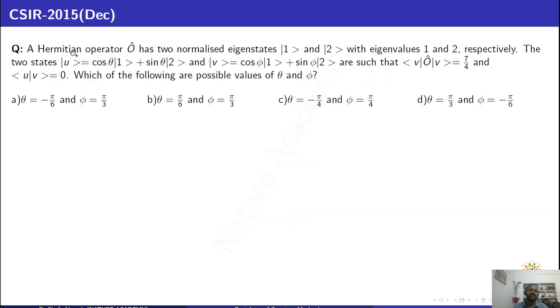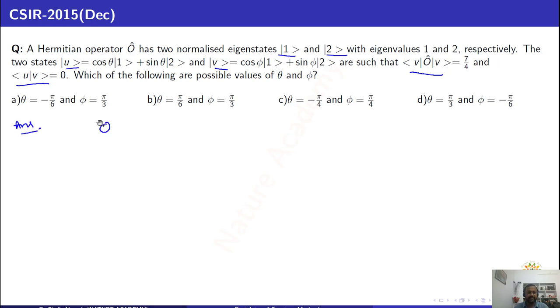Next, there is a question in CSIR 2015, that is in December. A Hermitian operator O has two normalized eigenstates with eigenvalues 1 and 2 respectively. The two states u and v are given here, such that there is a condition and another condition, and the orthonormal condition is given. Which of the following are possible values of theta and phi? First of all, write down the given conditions.